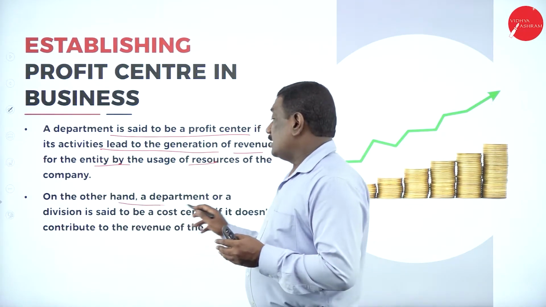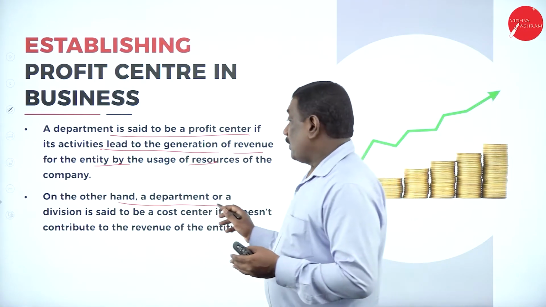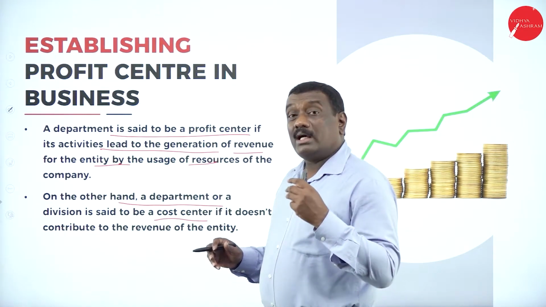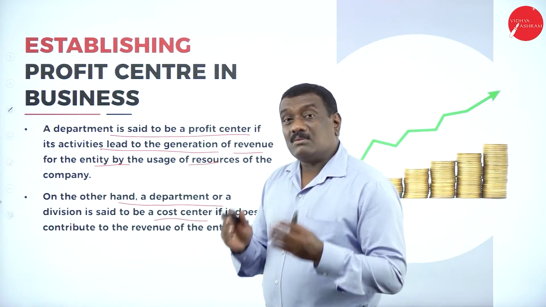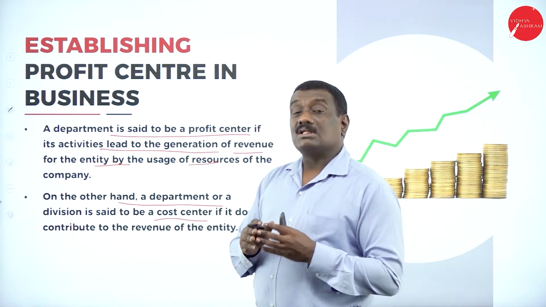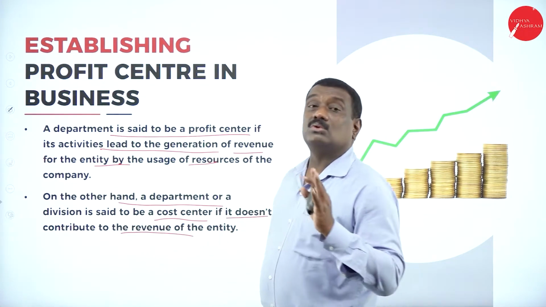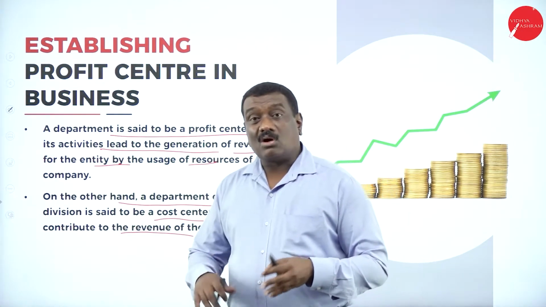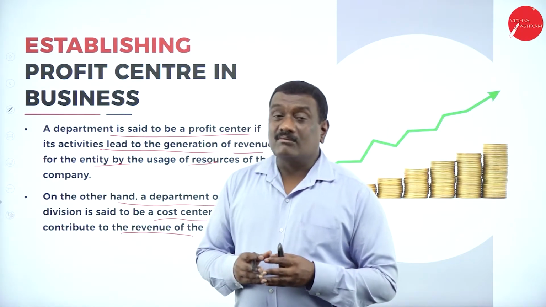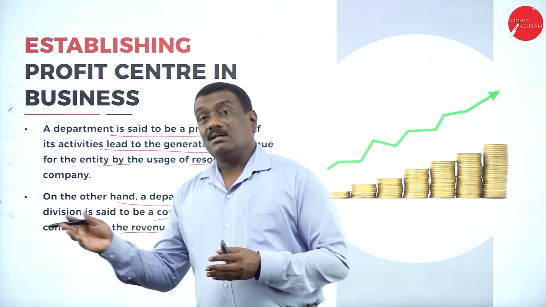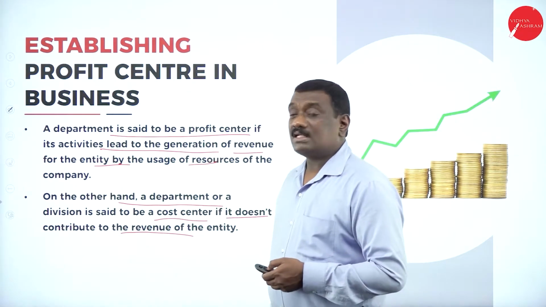Now, on the other hand, a department or a division is said to be a cost center when it doesn't contribute revenue to the entity. So if it is not generating any kind of revenues from that particular division or department, then we call it a cost center. It is not a profit center.